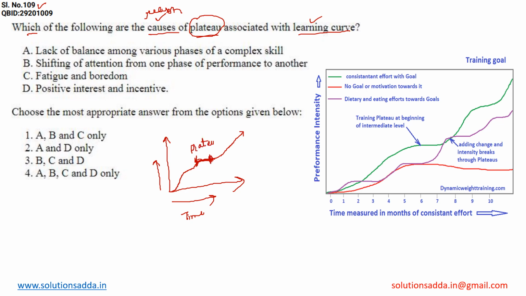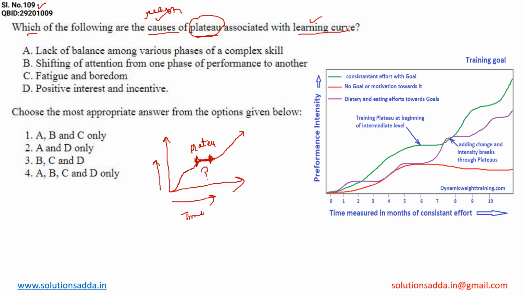So what will be the causes of this plateau? We have to identify the reason behind it, where the performance of a student is not increasing, it is not going upwards. From a certain amount of time you may observe that the learning curve of a student is affected. So what will be the reason behind this?